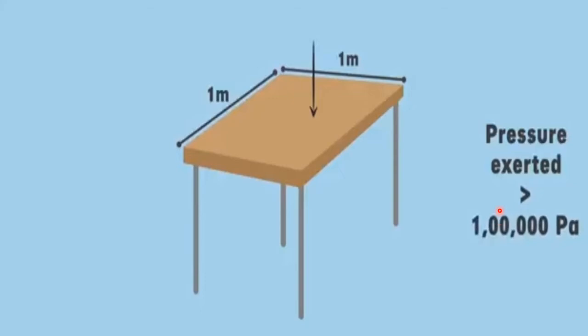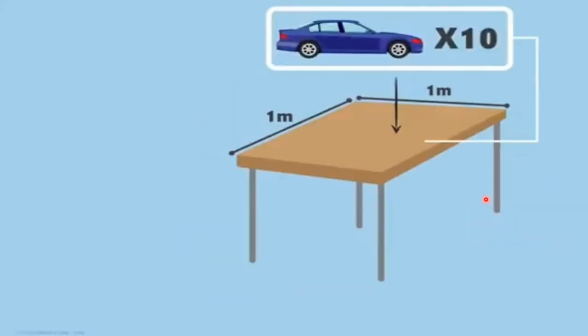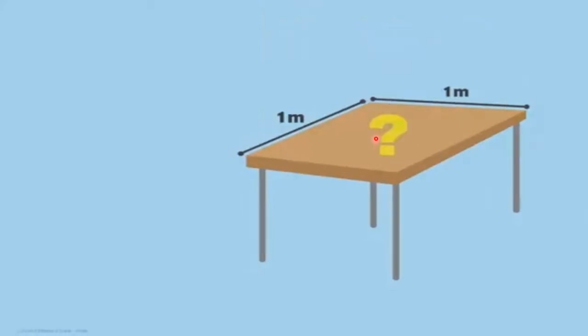That is equivalent to 10 cars being put on this table. I know what you must be thinking. Why doesn't the surface of the table collapse under this huge pressure? How does the table manage such massive pressure acting down on it?